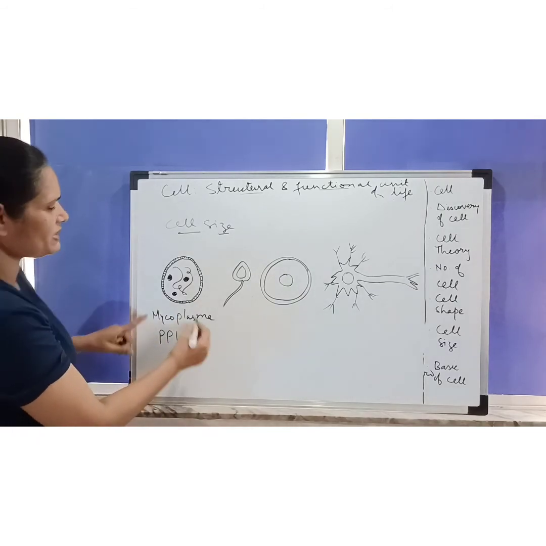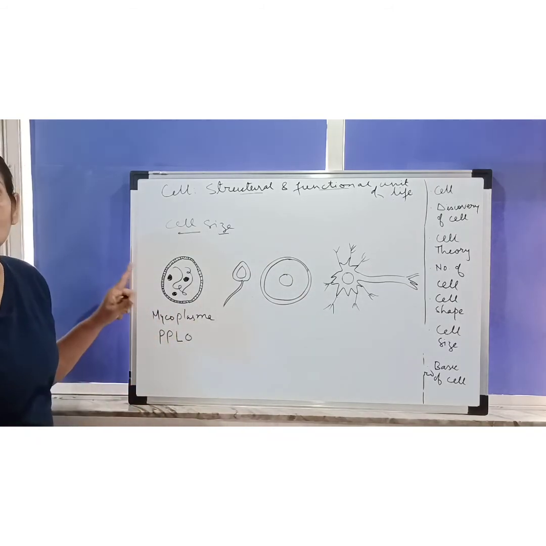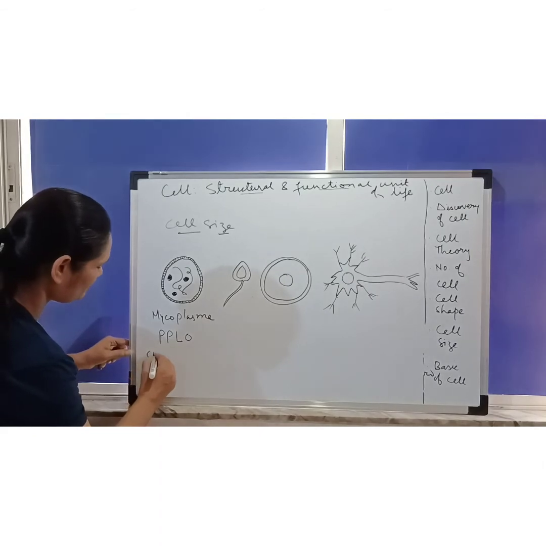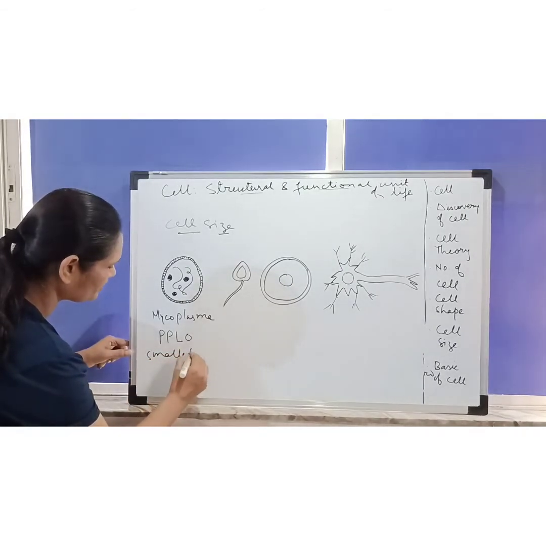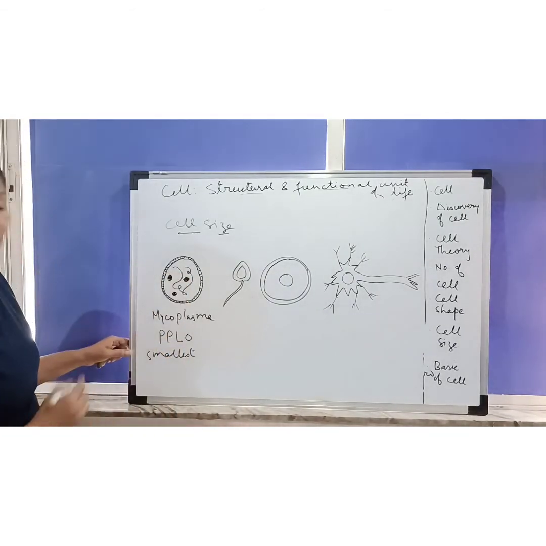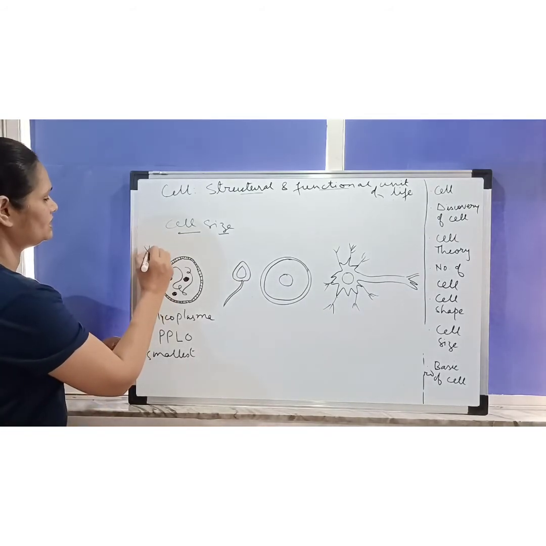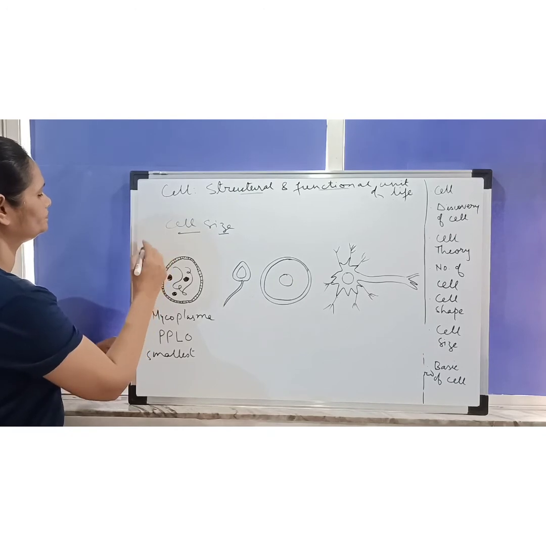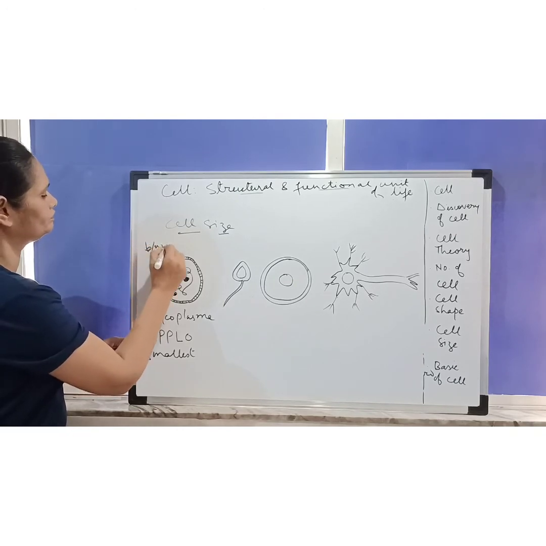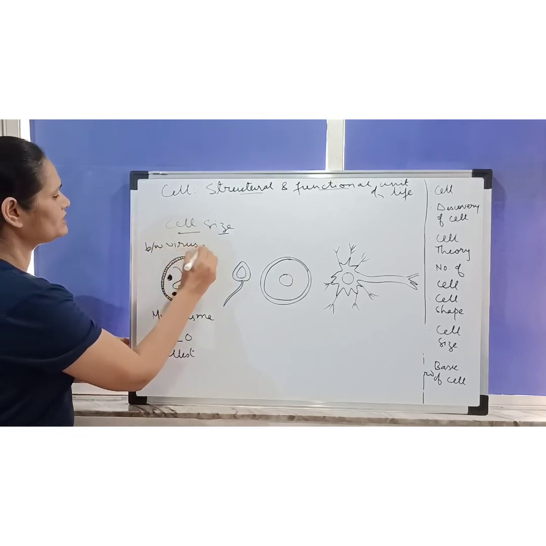This mycoplasma PPLO is the smallest cell known, and it is also called an intermediate between virus and bacteria.